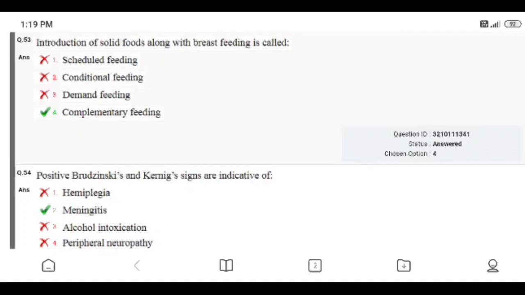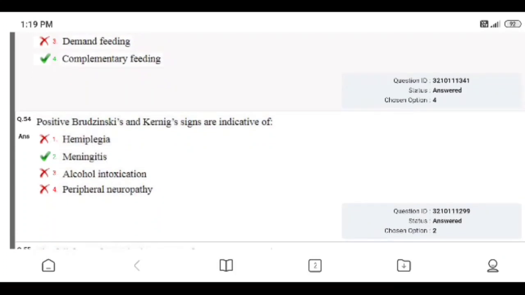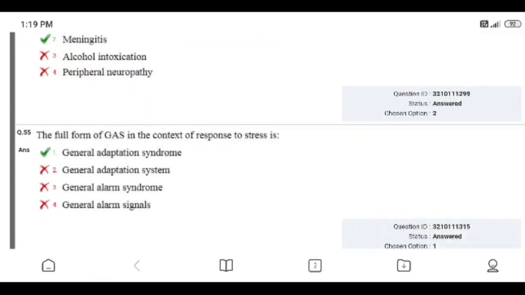Question number 54. Positive Brudzinski sign and Kernig sign are indicative of: hemiplegia, meningitis, alcohol intoxication, peripheral neuropathy. Right answer is meningitis. I gave option 2, so meningitis is the right answer.